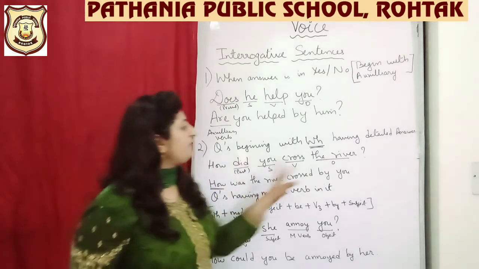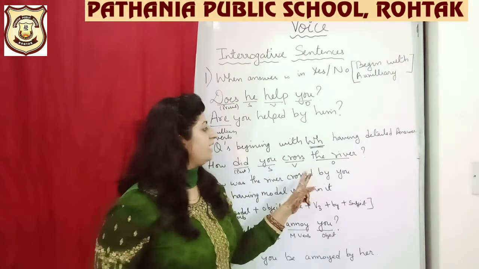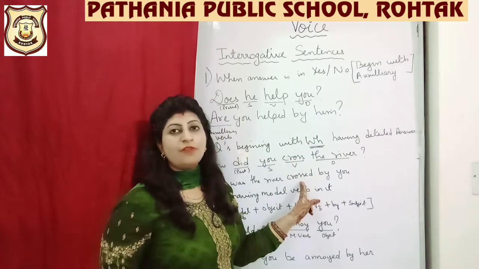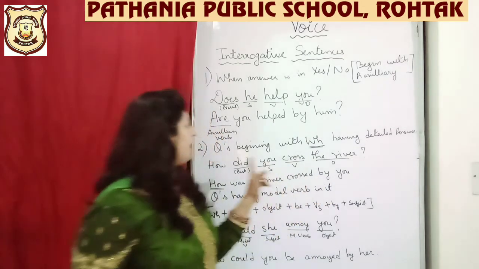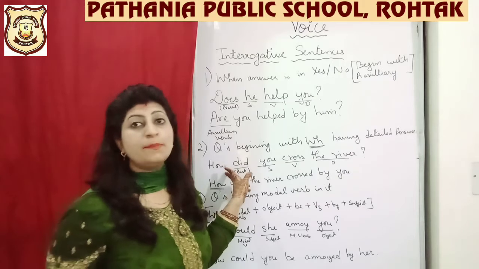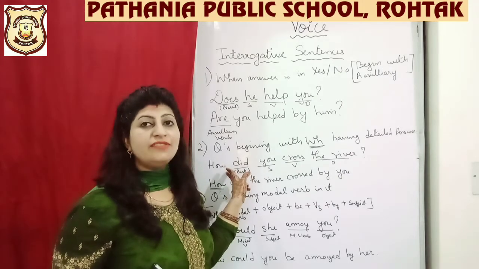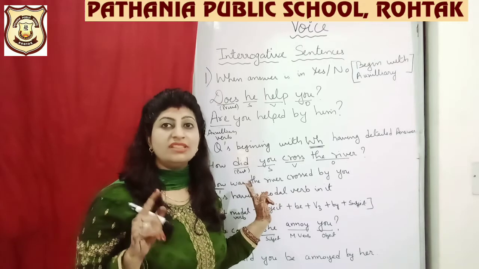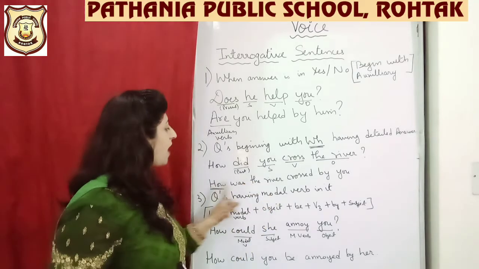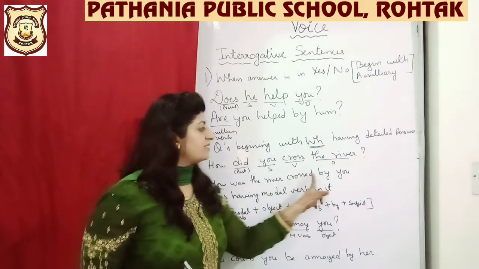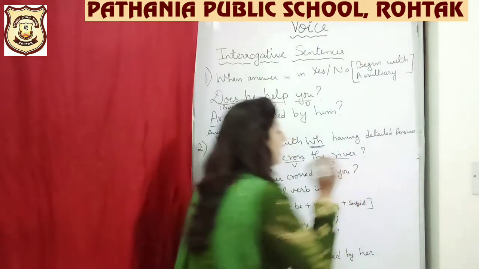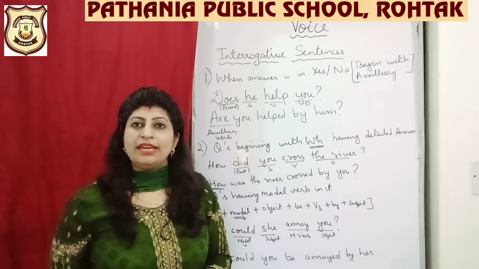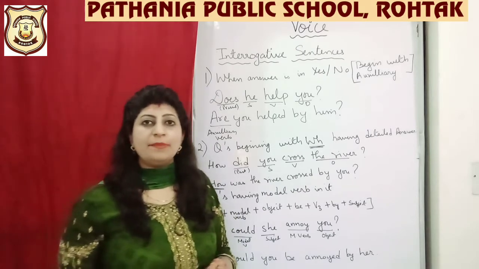After that, I have interchanged the subject and object. I have used the preposition by. I have used V3 form of cross, that is crossed. And did is telling me that it was a past tense sentence. So I have used was out here. This you have come to know from the chart which I taught in the very beginning. So how was the river crossed by you? Question mark. And both the sentences mean the same. Okay. After that, what is happening?